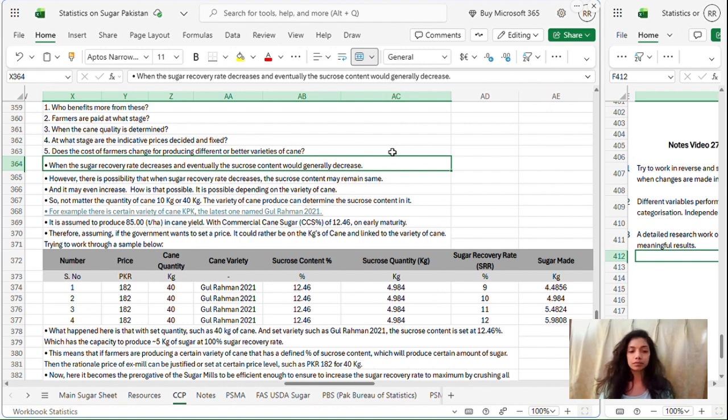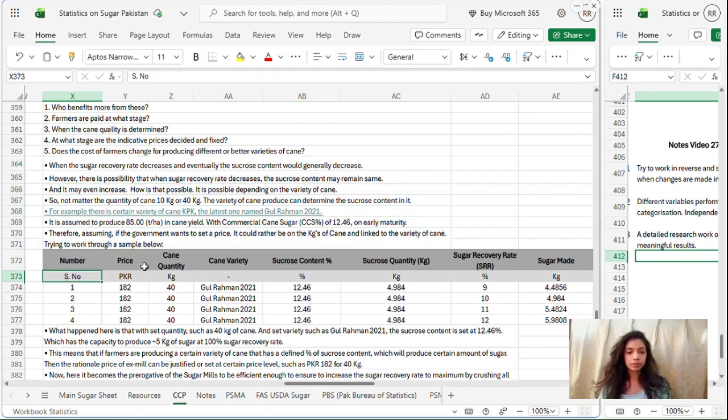The idea behind this concept is when the sugar recovery rate decreases, which would imply ultimately that the sucrose content has decreased and therefore less sugar would be produced. The base point in this would be that the sucrose content has decreased. Now, how this can be understood in absolute terms and with clarity, we are just going to explore it with this table here.